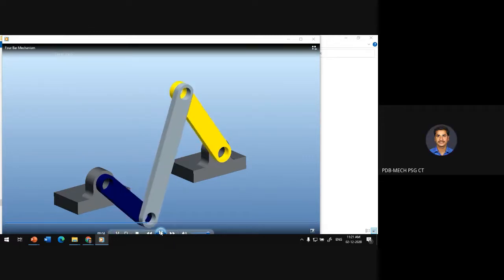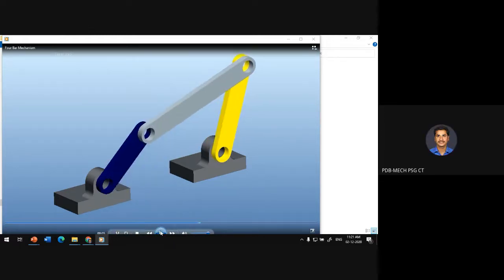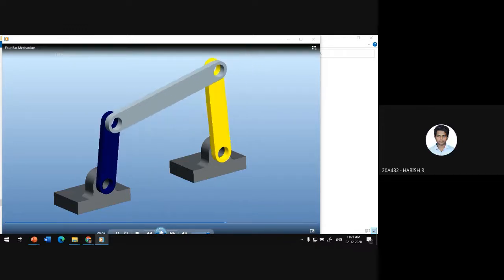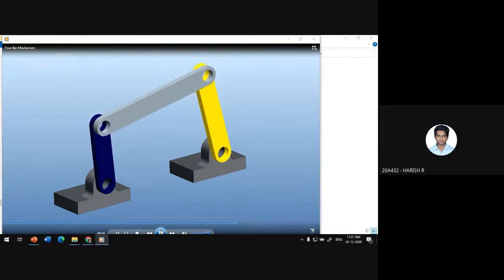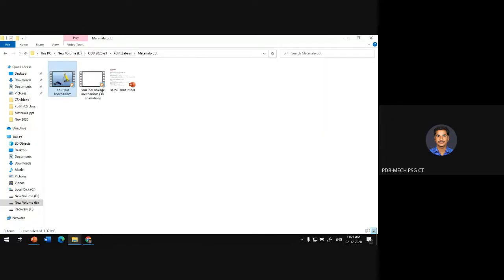Now look at this, another toggle position. Slightly, I did not pass it correctly, so assume it is the toggle position. Now what is the position of your rocker? Extreme right, sir. It has gone to the extreme right. So further rotation of your crank leads to movement of your rocker to the left-hand side. Please observe this. Is it correct? Yes, sir. That is what is mentioned in this PPT.